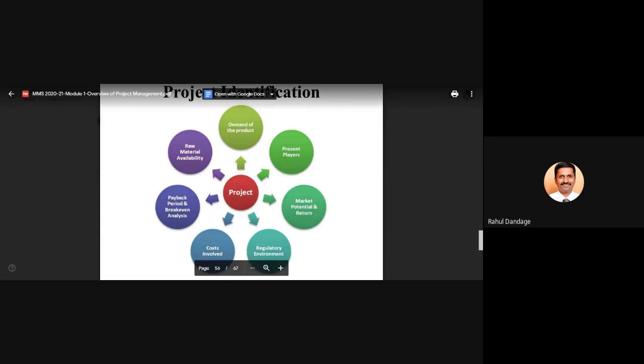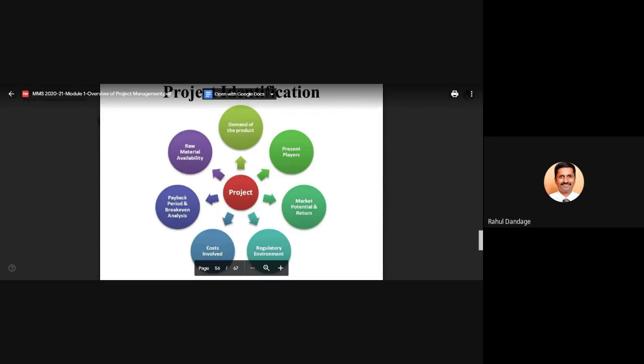In the diagram you can see there are various parameters which are considered for identification of the project. It may be the demand of the product, or it may be based upon the present players, present organizations who are into the project, market potential and return. If we invest in a particular project, what is the market potential and what are the chances of getting the investment returned? So the people from a financial background must know the word ROI.